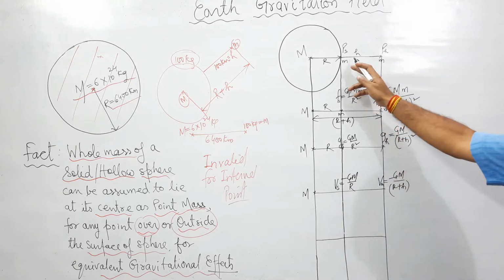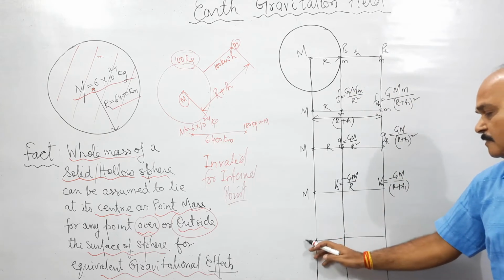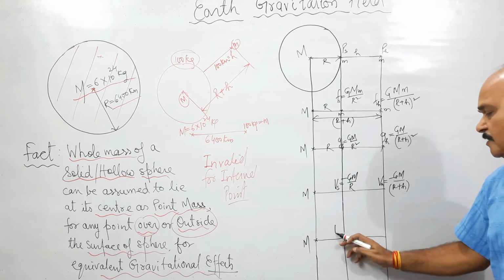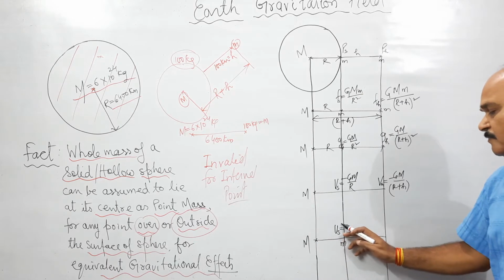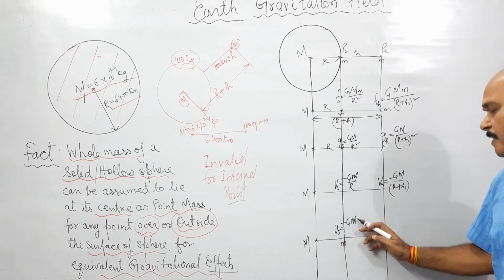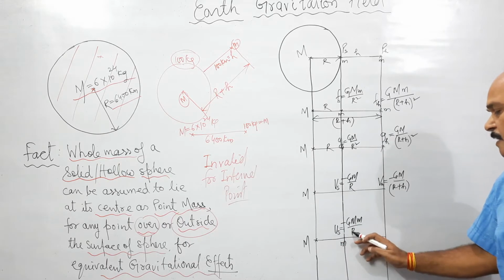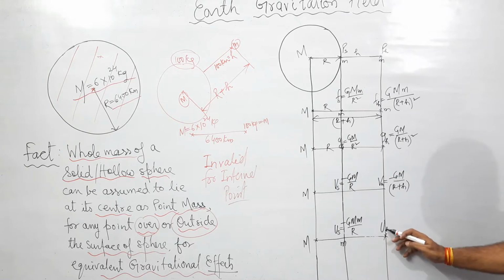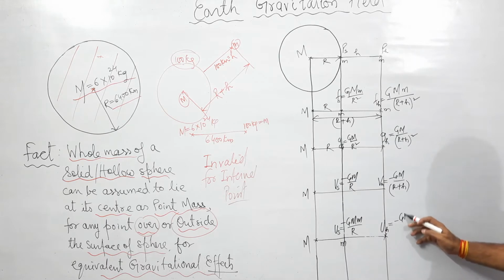If we have point mass m over the surface of the earth, then the potential energy of the point mass over its surface would be minus G M m by R. And if we have a point mass above the earth's surface, the potential energy is going to be minus G M m upon (R plus h).